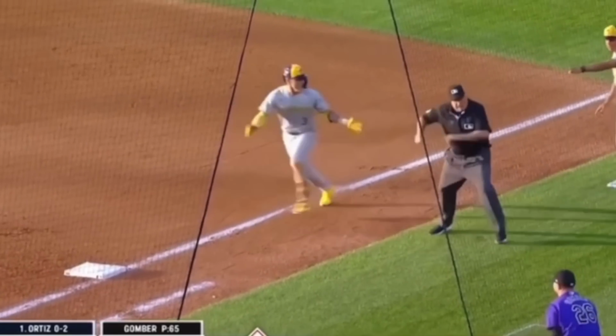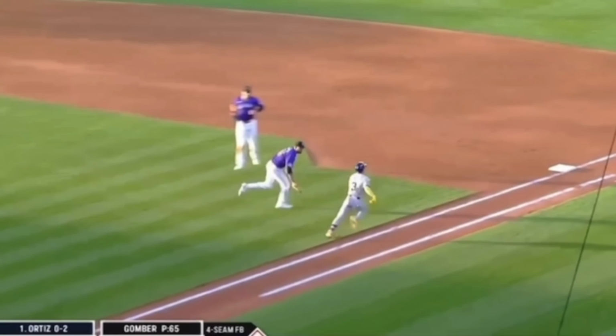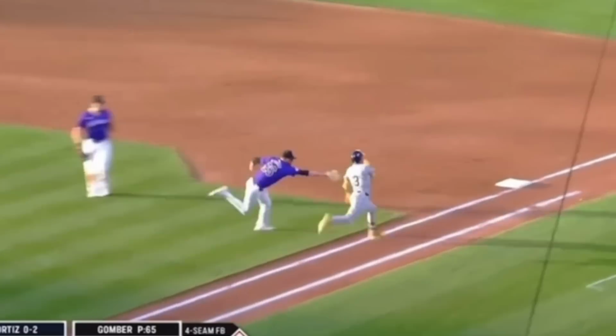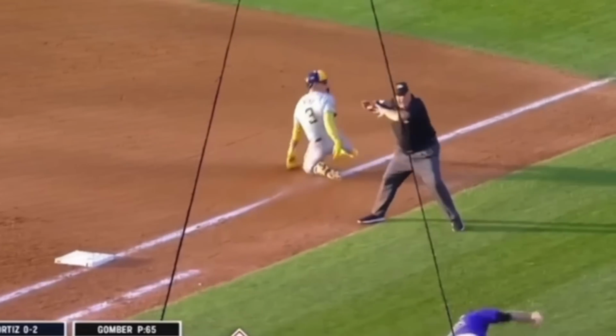And if we back up real quick here again, we're going to show the runner's lane. So this used to be the runner's lane in between these two lines, but they've actually extended it now. So you can now actually run on this side of the white line on the dirt right there. So the announcers think that he's being called out right here for being out of the runner's lane.